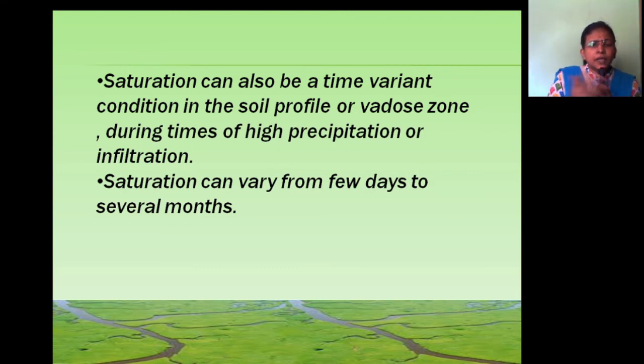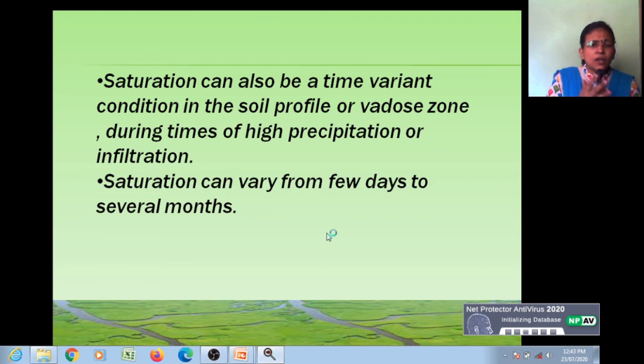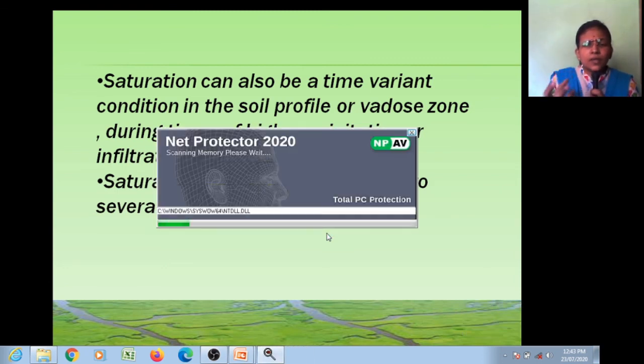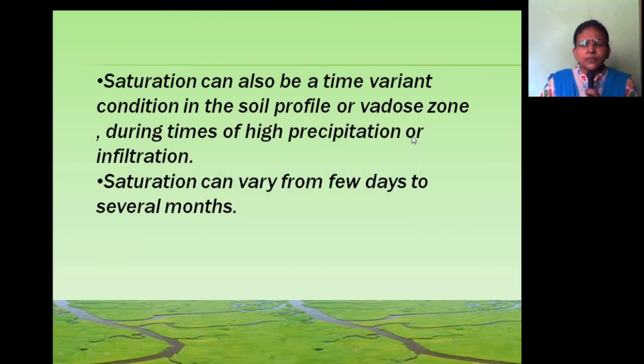During times of high precipitation or infiltration, when water percolates, if the rock has porous and permeable properties, the water is transmitted or infiltrates. If the rock has no porosity or permeability, there is no infiltration. Saturation can vary from a few days to several months.